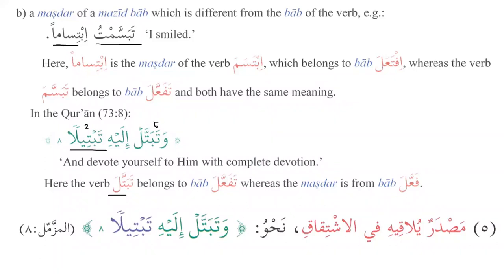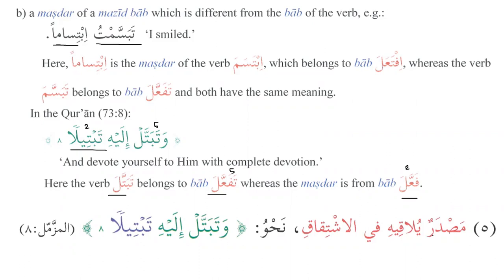So now we can see over here that the verb we have is tabattal, which belongs to tafa'ala, whereas the masdar is from fa'ala. So we know that tafa'ala is form 5, and fa'ala is form 2. So it should have been, as you said, watabattal ilayhi tabattulan. And whenever we say this, of course, we mean it for the purpose of learning, and whatever is in the Quran, that is haqq, right? But in fact, instead of that, what we have in the Quran is watabattal ilayhi tabtila, and that's the beauty of the Arabic language and the beauty of the Quran.